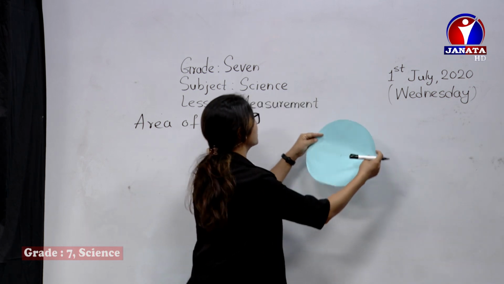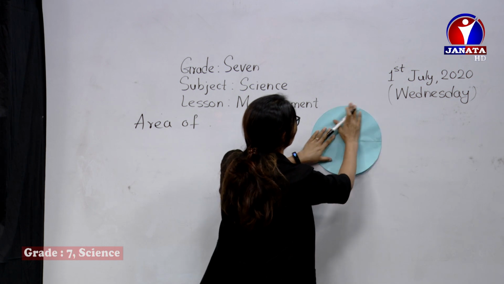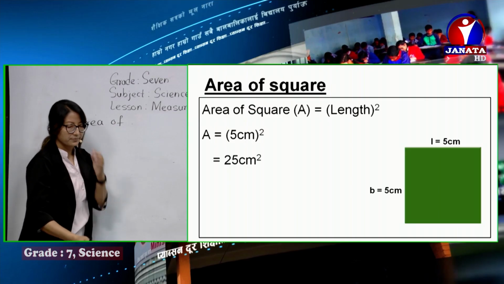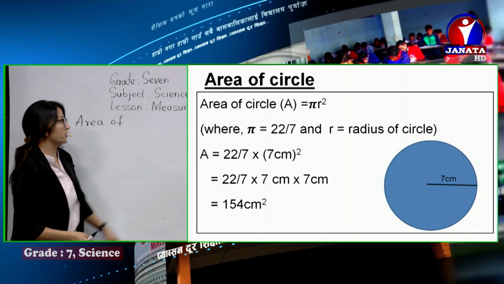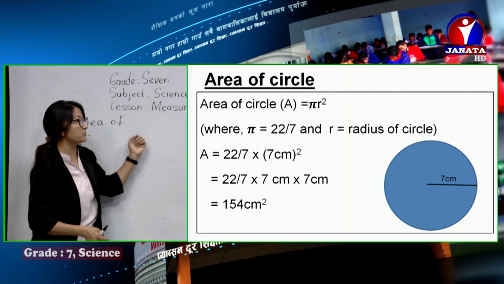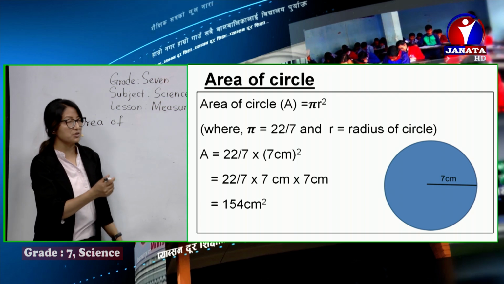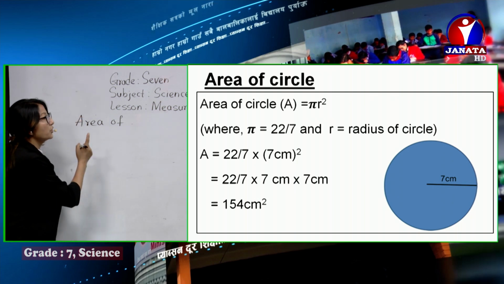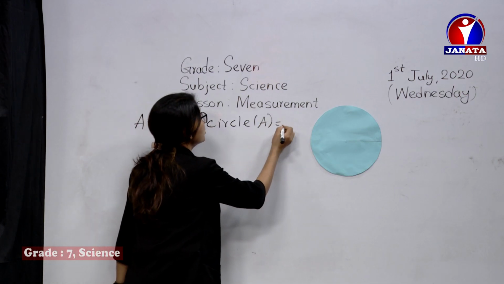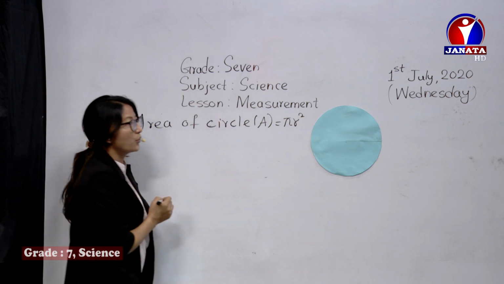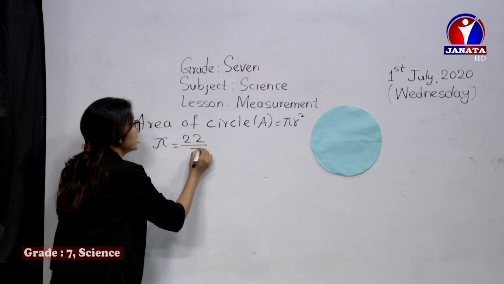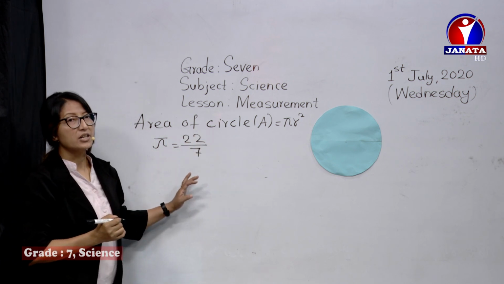Here we have a circle. You can just check in this slide as well. Here, area of a circle. The diameter is 14 centimeters, but its radius is 7 centimeters for the circle given over there. Yes, so area of a circle A is equal to pi r square, where the value of pi is 22 by 7. Okay, value of pi is 22 by 7.